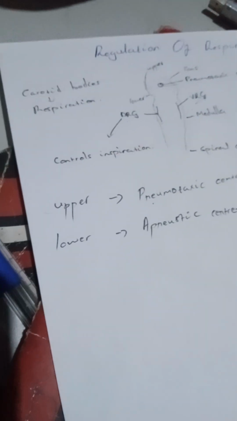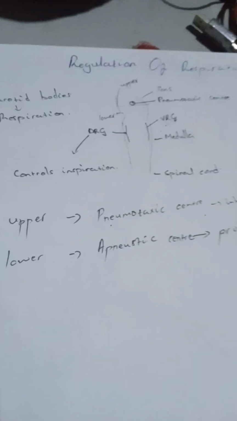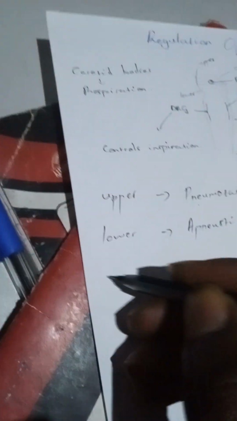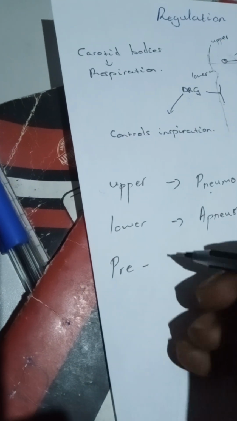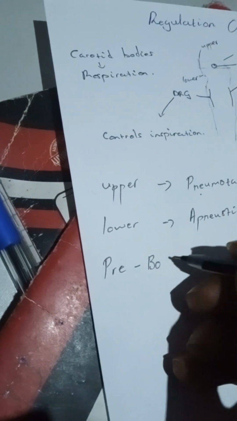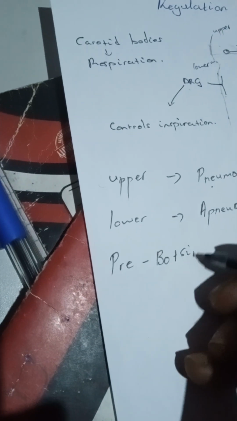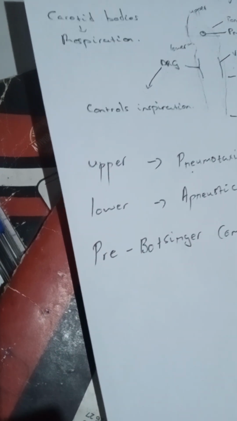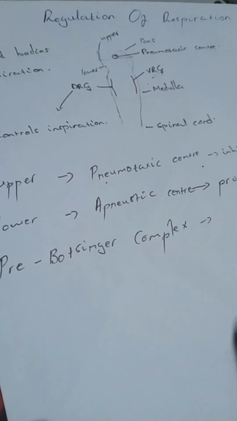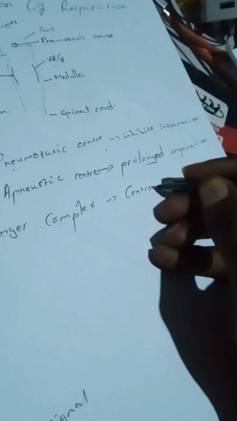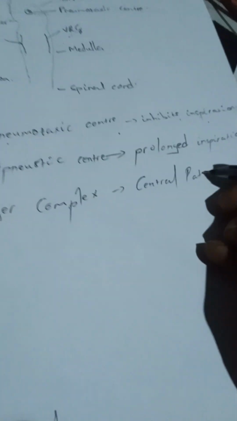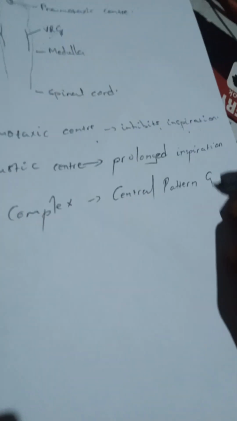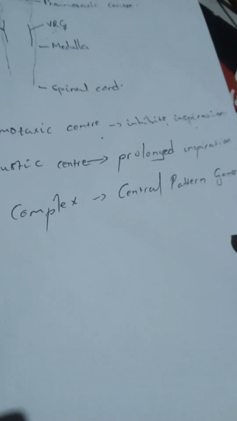So this is the regulation of respiration, and there is also the pre-Botzinger complex. This one is the central pattern generator for breathing. That's where the pattern of breathing is generated from. This pre-Botzinger complex is the pattern generator for breathing.